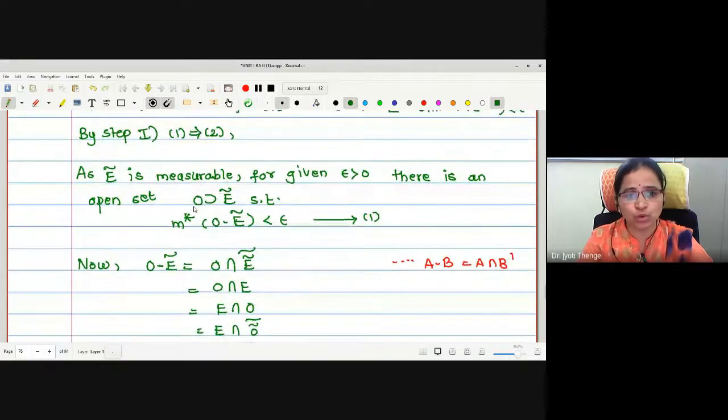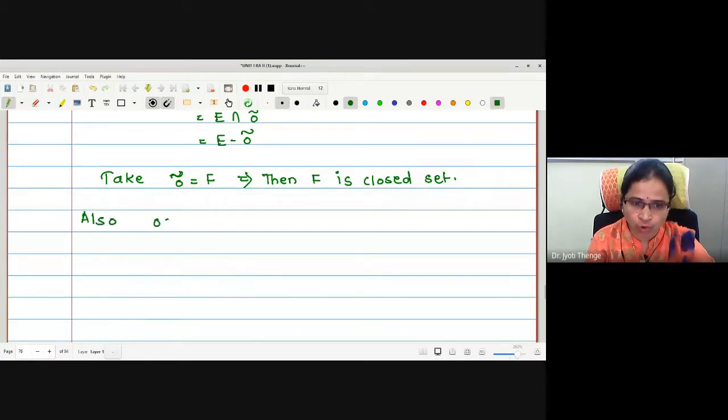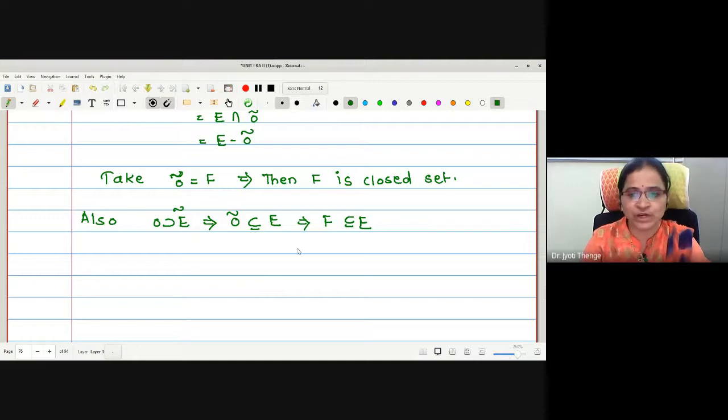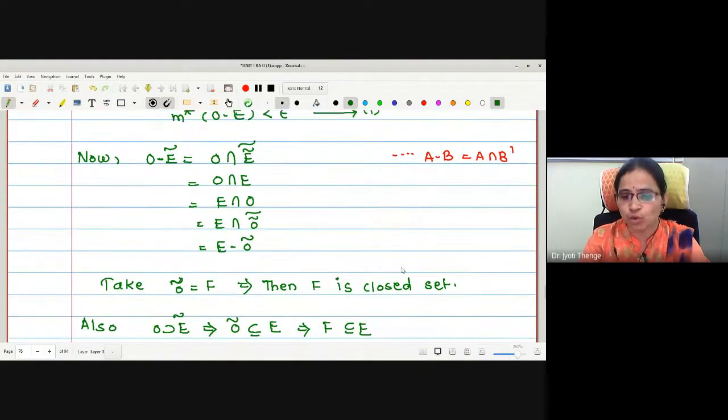But what we know is O contains E complement. What does this imply when taking the complement relation? O complement is contained in E, which implies F is contained in E. Therefore, we have proved two points: F is a subset of E, and F is a closed set.